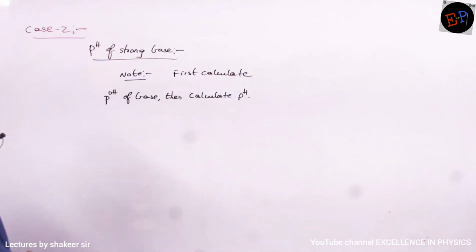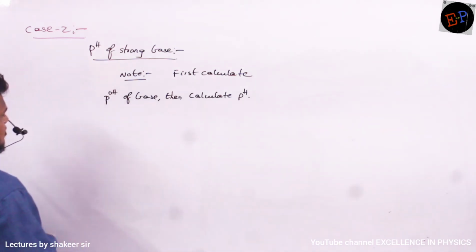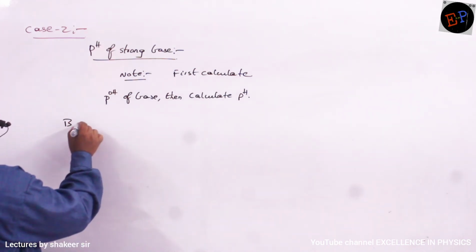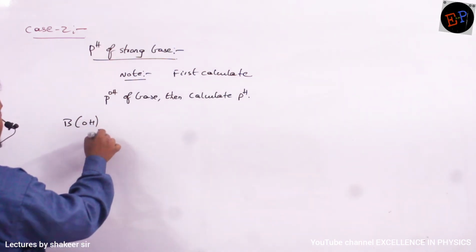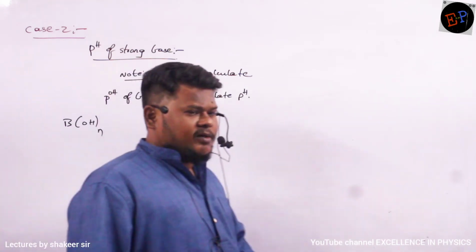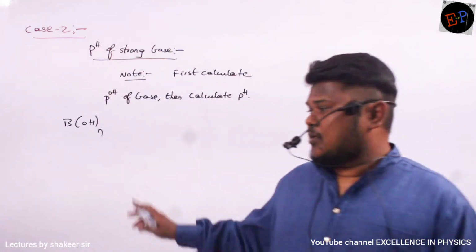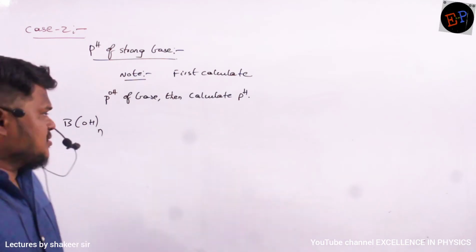Okay. So let us take one strong base, and write it in general form. For example, I will write B(OH)n. It means n OH groups are present in this base. Are you able to understand?